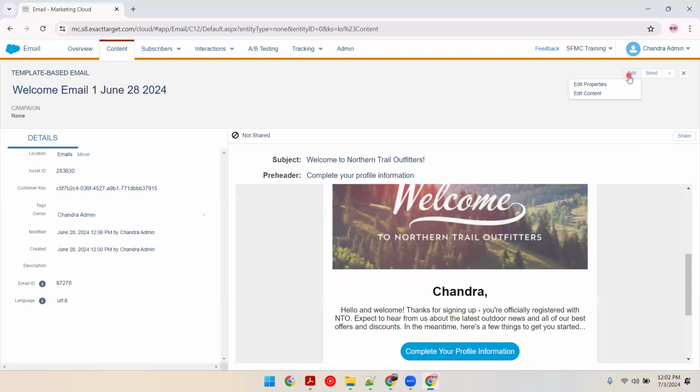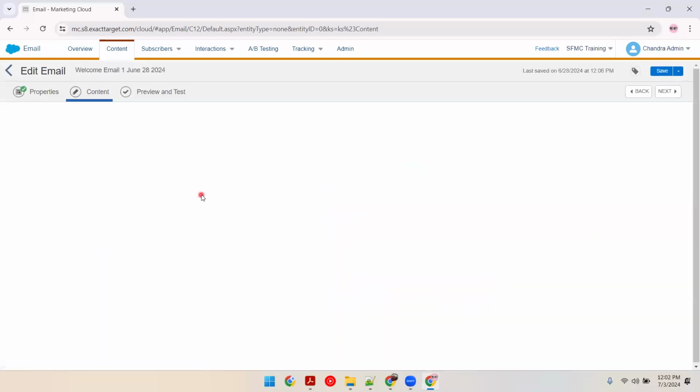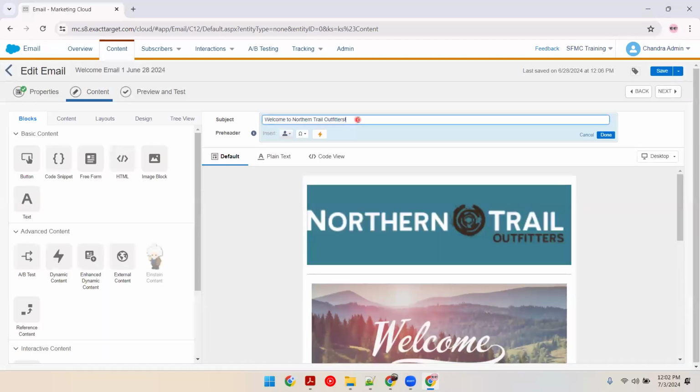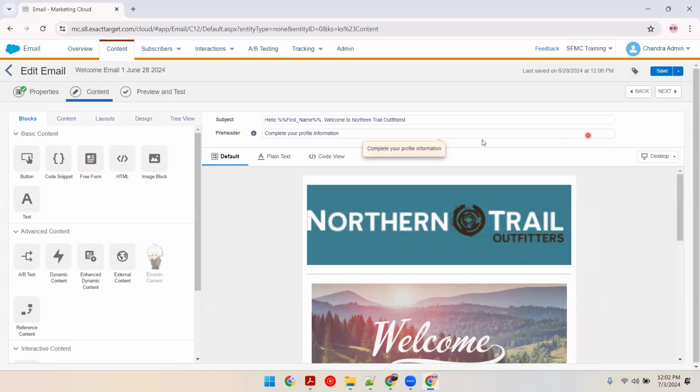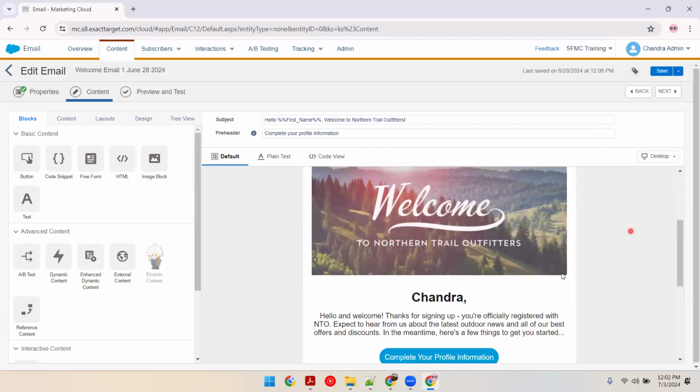So I'll click on edit icon, edit content. Let me personalize it here. You can do it in two ways. If you know how to do it, double percentage, first name, double percentage, comma, space. And at the beginning, I'll be typing hello. Hello, first name. Welcome to Northern Hello Fitness. Complete your profile information.